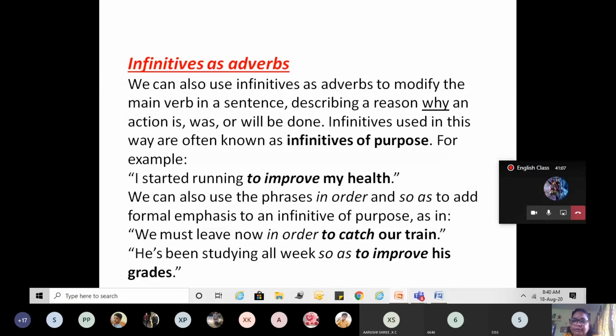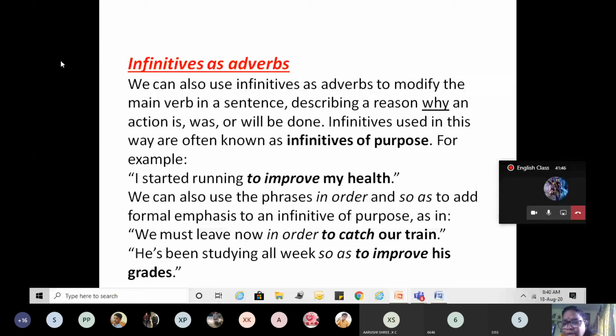Clear? We must leave now in order to catch our train. Now there is emphasis in an infinitive of purpose. We can use these words to emphasize: in order to, so as to, to give emphasis on the purpose. I started running so as to improve my health.